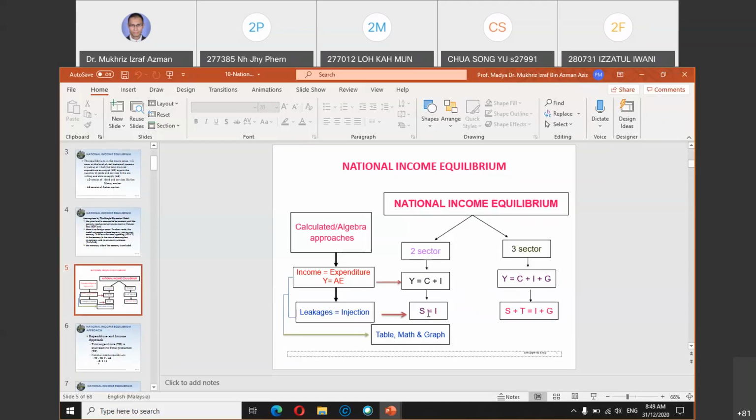If these two values are the same, let's say saving is 100 billion and investment is 100 billion, then you can say that the country is in equilibrium. The same goes for a three-sector economy.